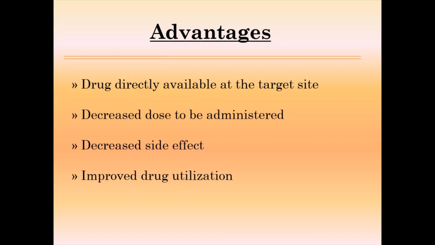Suppose 80% of the drug is absorbed from the upper part of the GI tract and 20% reaches the colonic area and gives the pharmacological action, the local action. So that 20% is effective, and 80% of the drug is wasted. If we formulate a colon targeted system, all the drug reaches the colonic area, so the dose-associated side effects can be nullified, and maximum utilization of the drug can be achieved by this formulation. So this is the advantage of the colon targeted drug delivery system.